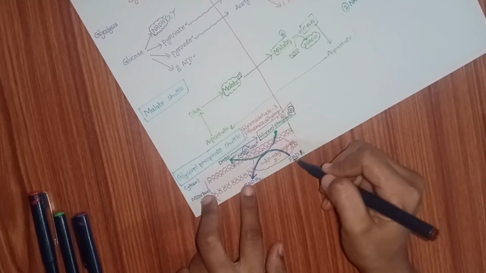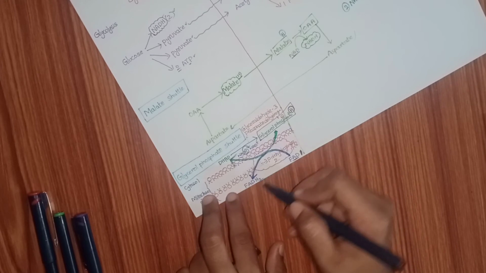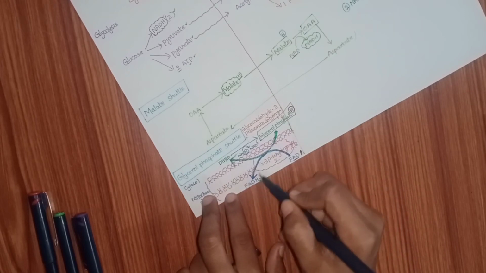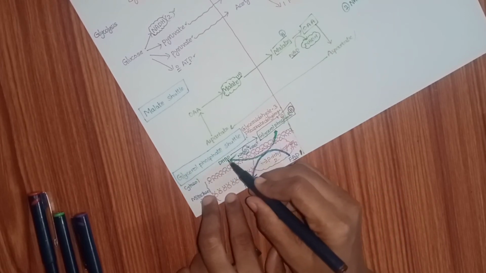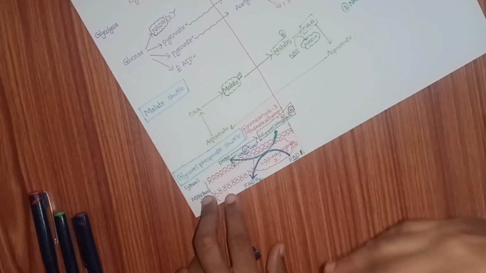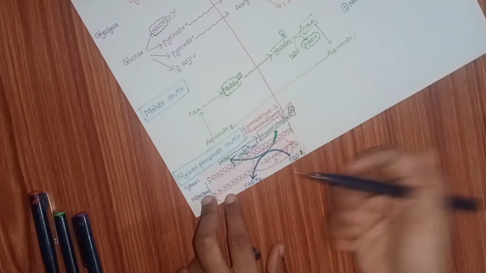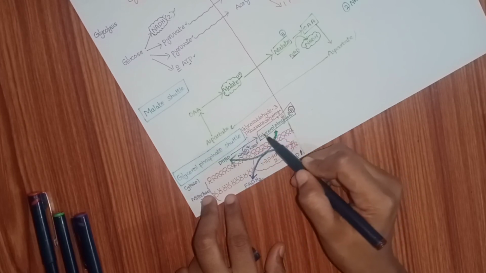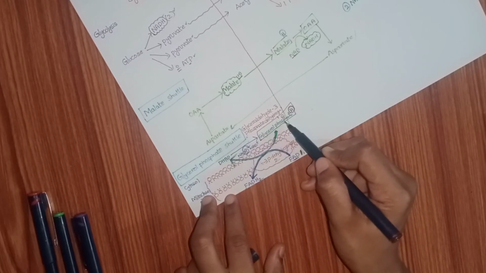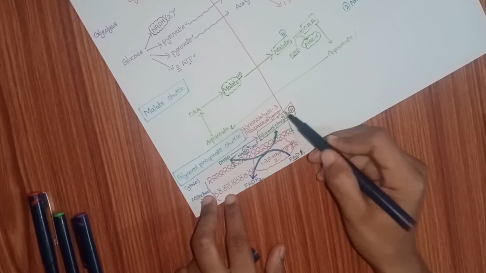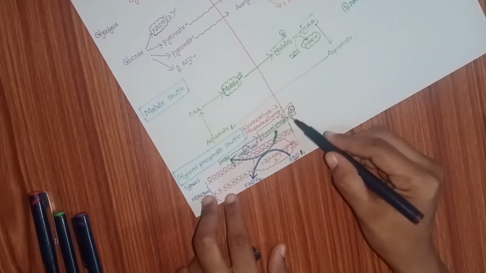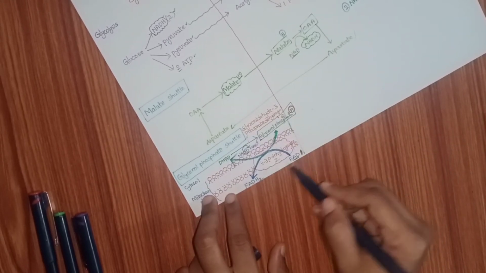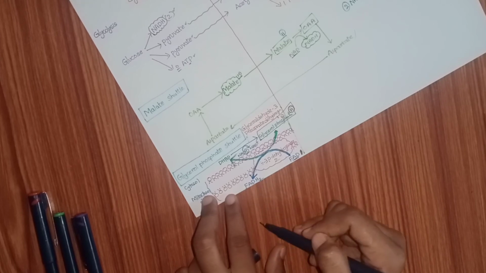These two form FADH2 and dihydroxyacetone phosphate. To continue this cycle, the dihydroxyacetone phosphate must convert into glycerol phosphate, so that the glycerol phosphate again carries the hydrogen and gives it to the FAD. The FAD is converted into FADH2.